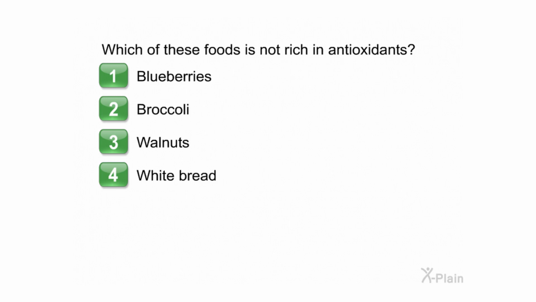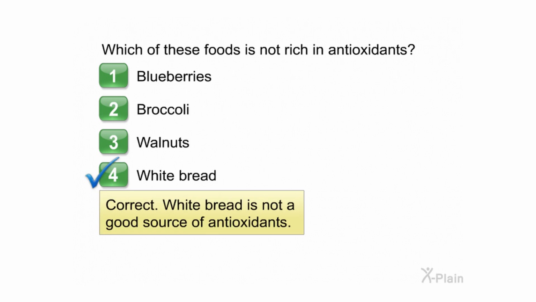Choose one of the following options. 1. Blueberries. 2. Broccoli. 3. Walnuts. 4. White bread. Correct. White bread is not a good source of antioxidants.